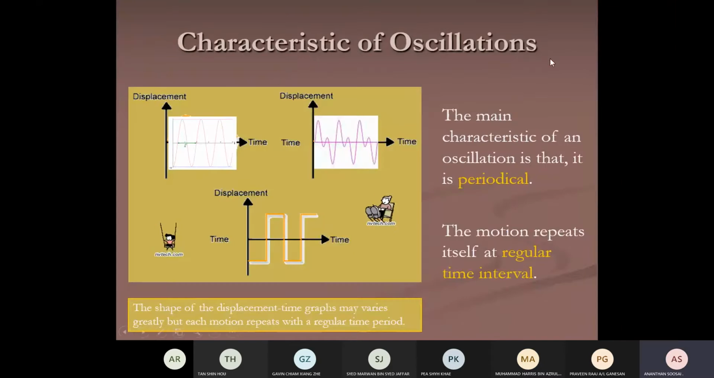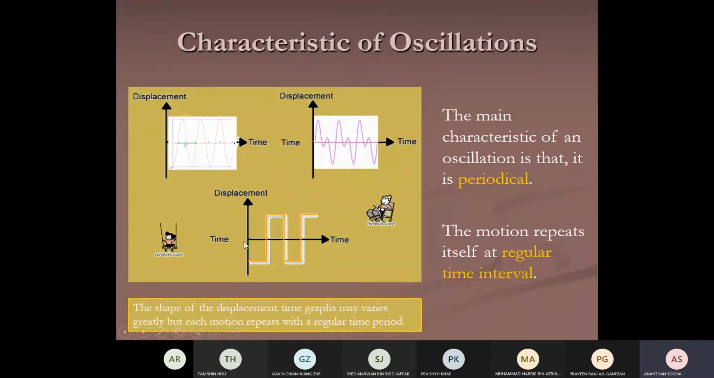The character of oscillation. The main character of an oscillation is that it's periodical. It has a period. Every oscillation will have a period. You see this graph here: sinusoidal oscillation, random oscillation, and another one is a square wave oscillation. All types of shape will have a period. The motion repeats itself at a regular time interval. The shape of the displacement-time graph may vary greatly, but each motion repeats with a regular time period.